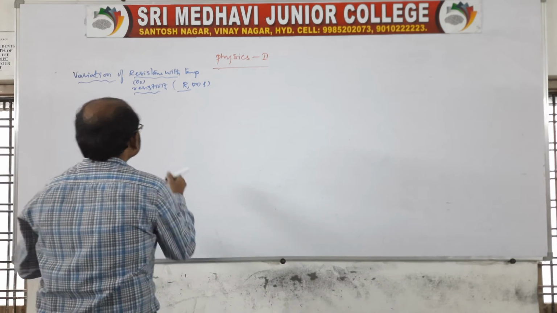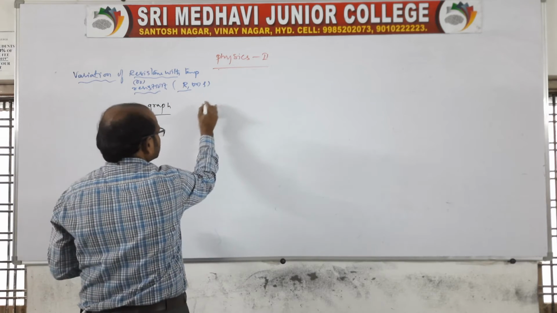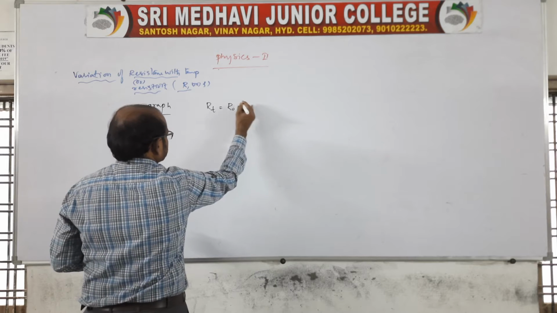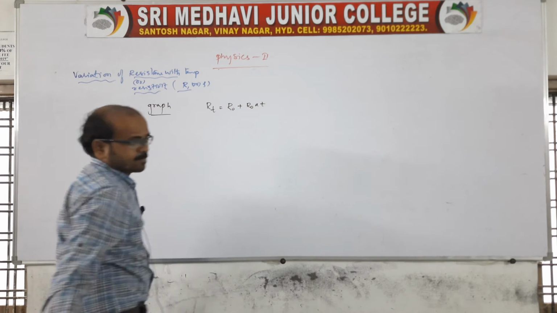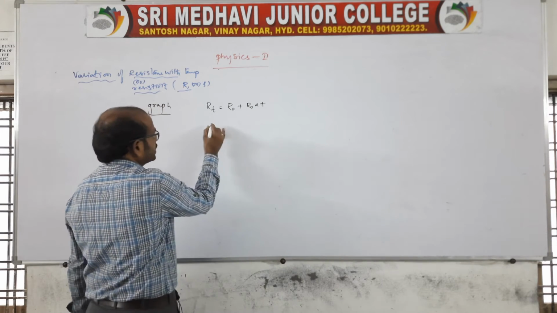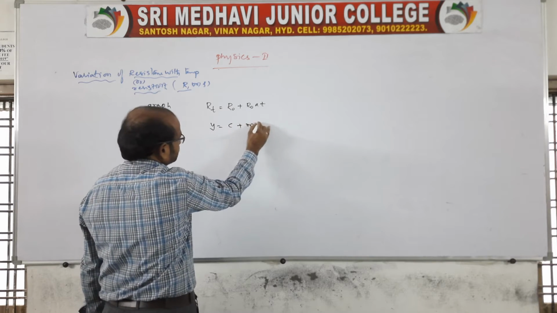Now the graph. We know capital R T is equal to R naught plus R naught alpha T. This is an expression. Now a similar expression I am giving: y is equal to c plus m x.